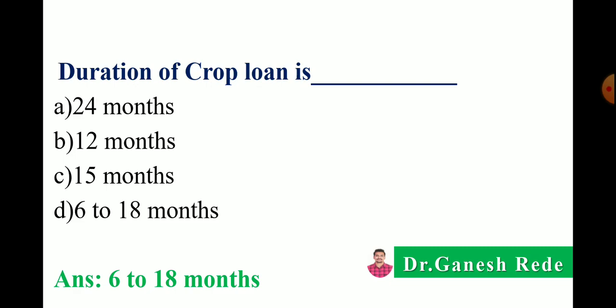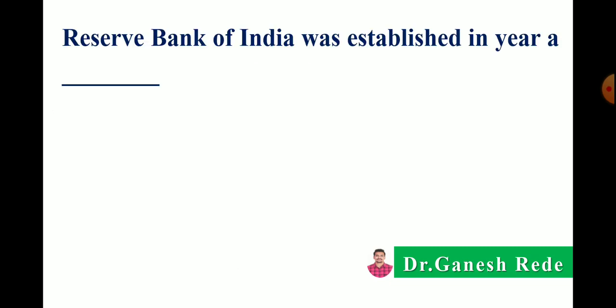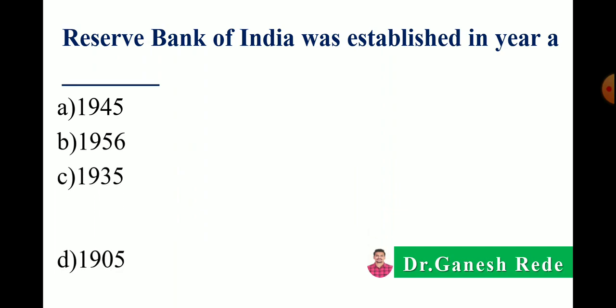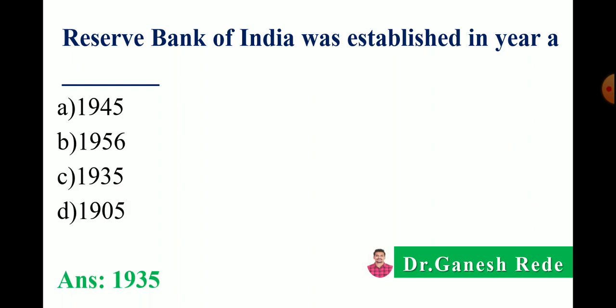Then next, Reserve Bank of India was established in year A 1945, B 1956, C 1935, and D 1905. So the correct answer is Reserve Bank of India was established in the year 1935.